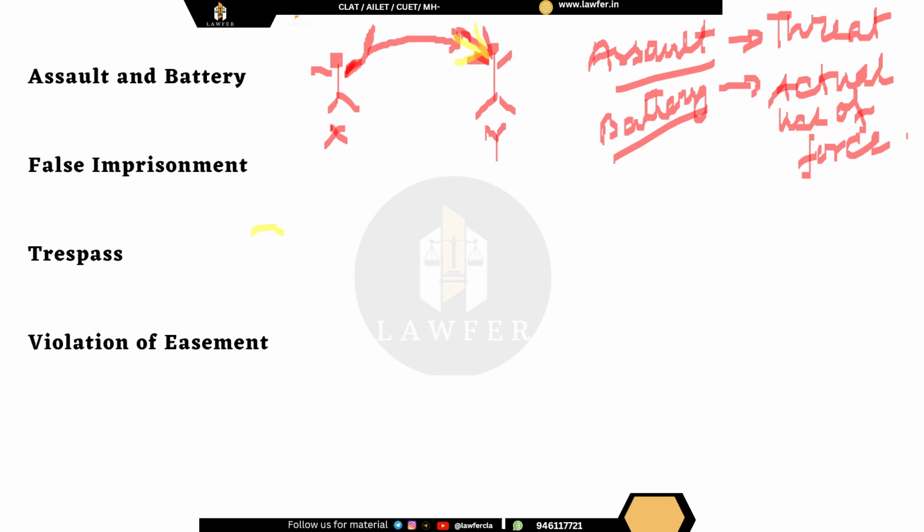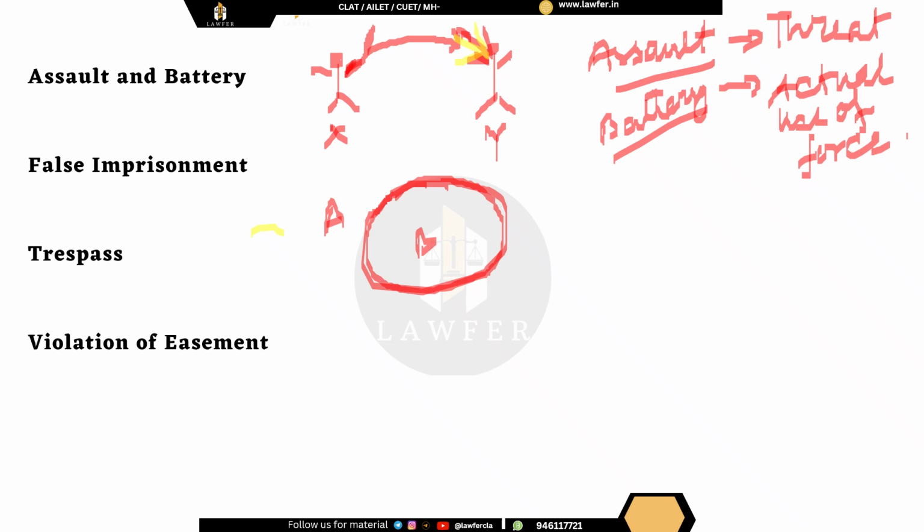Next we have false imprisonment. Now, suppose a person A has confined B in this space. Okay, this can be one room, this can be one house, or this can be one very tiny place also.